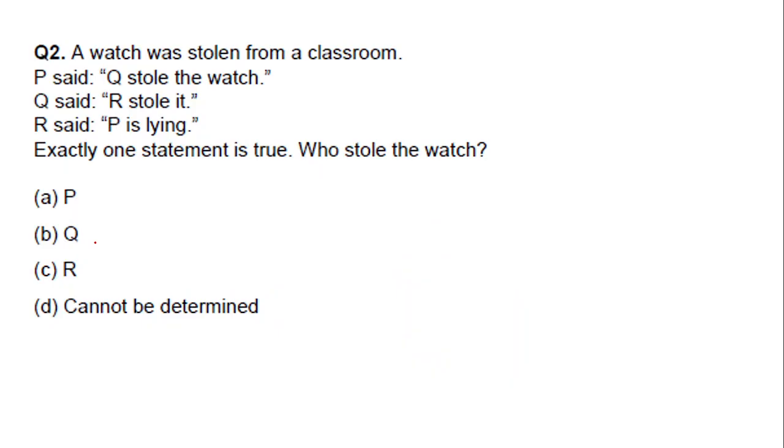A watch was stolen from a classroom. So we have P, Q, R. Let us start with P, assuming P is the thief. P said Q stole the watch. False, because P is the thief, that is our assumption. Q said R stole it. That is also false, because P is the thief. R said P is lying. So this is true, because when P is false, this will become true. They are contradicting each other, they cannot be true at once.